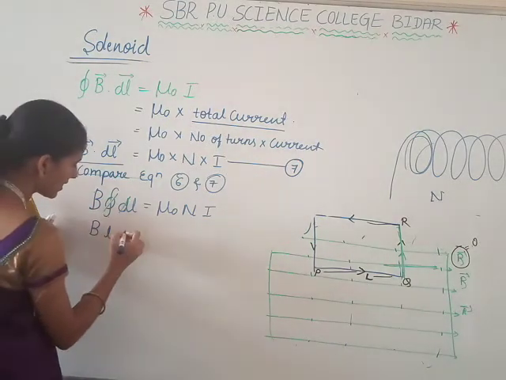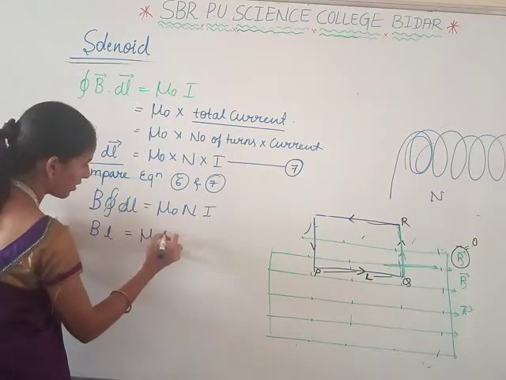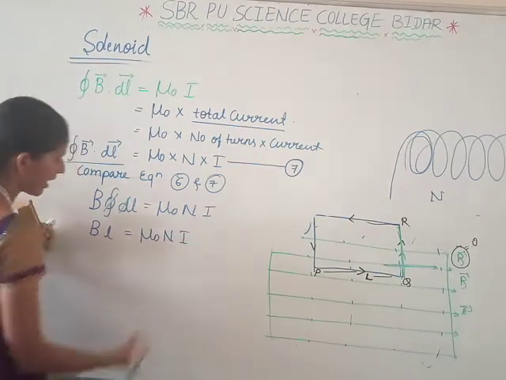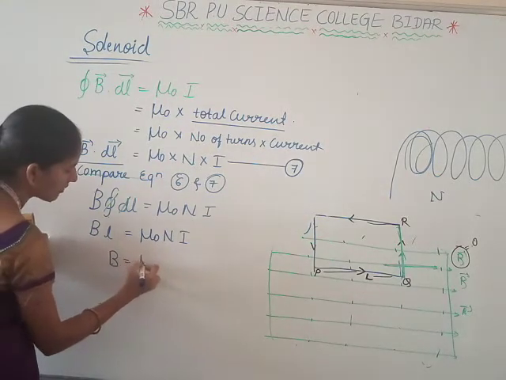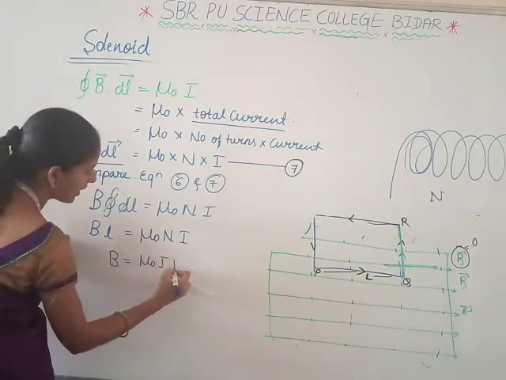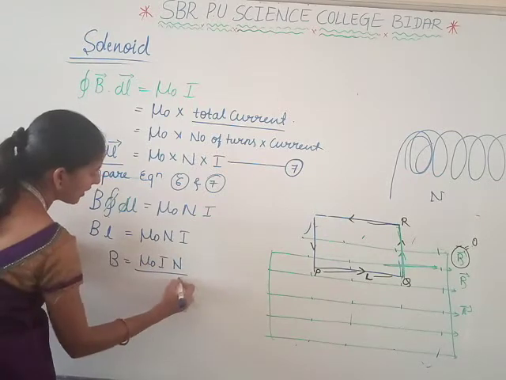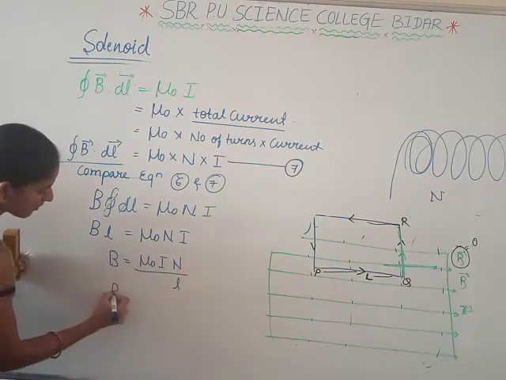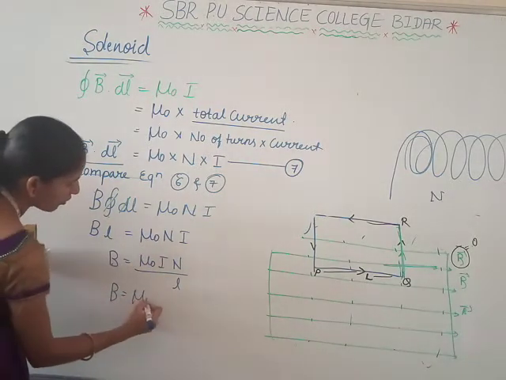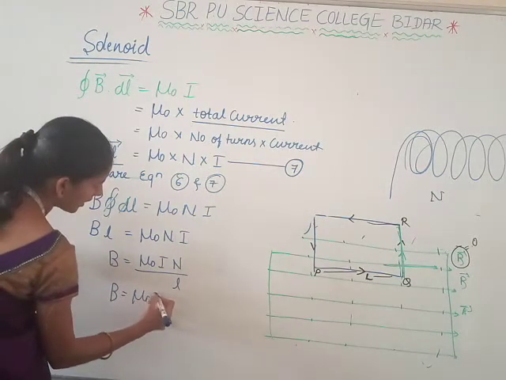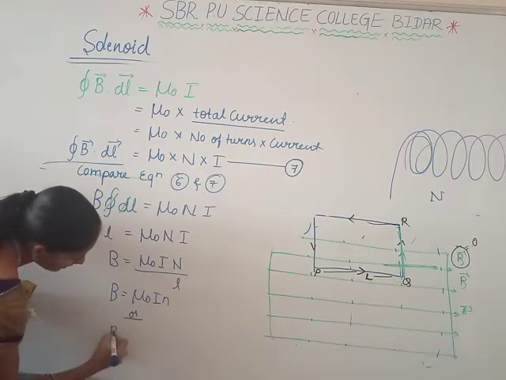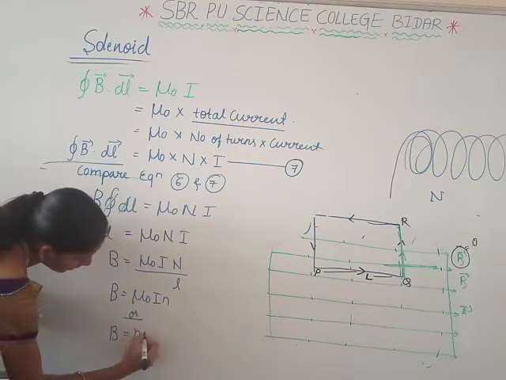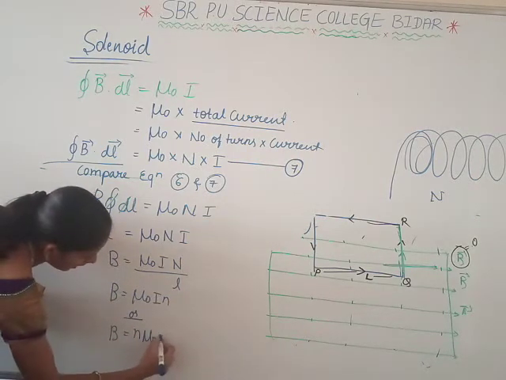That is B l is equal to mu naught into n into I. Taking l to the other side, B is equal to mu naught into I into n divided by l, that is B is equal to mu naught into I into small n.